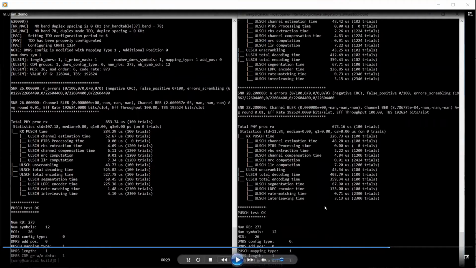This is for 23 segments. So we are running with one CPU core, but all the decoding is running on T1. This is for the NR ULSIM.